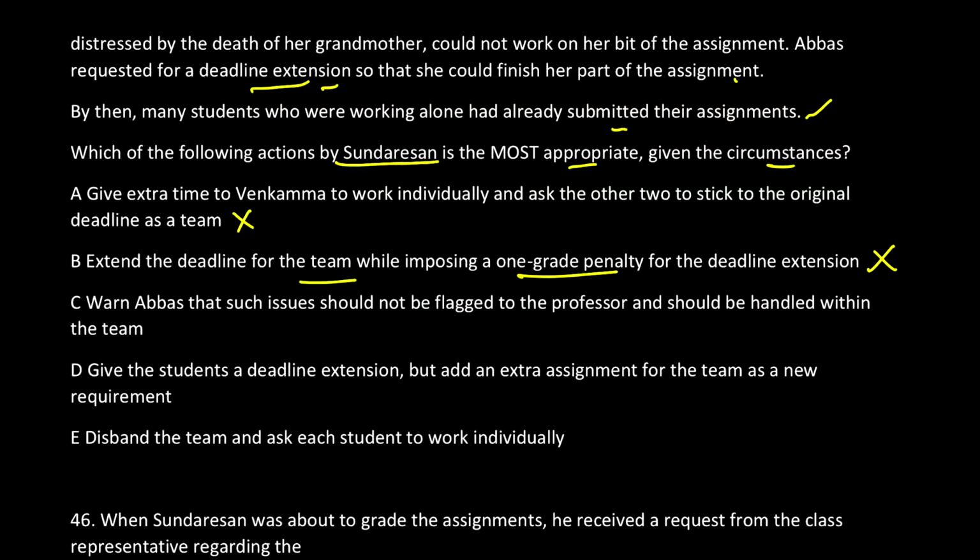Option C: warn Abbas that such issues should not be flagged to the professor and should be handled within the team. Many of you will say that this is an escapist policy, that you are not fulfilling your responsibility.